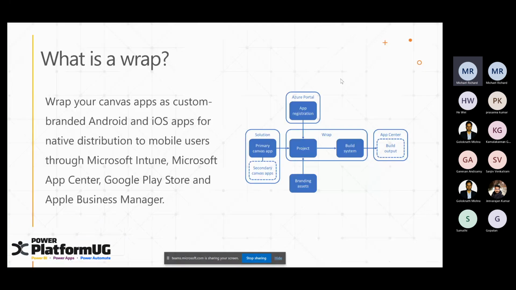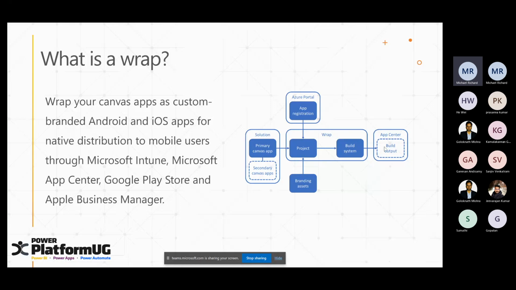So we'll quickly go ahead. I'm not going to deep dive into how this wrap works by PPTs. This will be the only slide. After that, we'll directly go into the demo and start creating a wrap project. Wrap is nothing but a Canvas app, which you're wrapping around by using various functionalities. So you can see there is something called branding assets. You have your app registration, and you create a wrap project which will then give you the output. I'll tell you what all these things mean when we go into the demo.